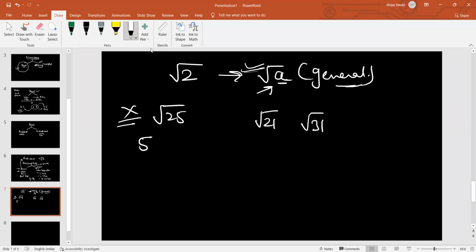Vedant, do you want to ask something? Yes, ma'am. I did not understand this part. Which part? The root part you are explaining.